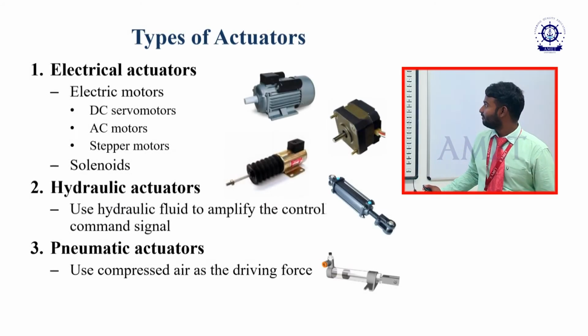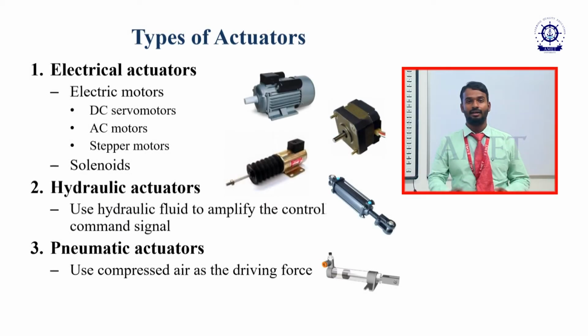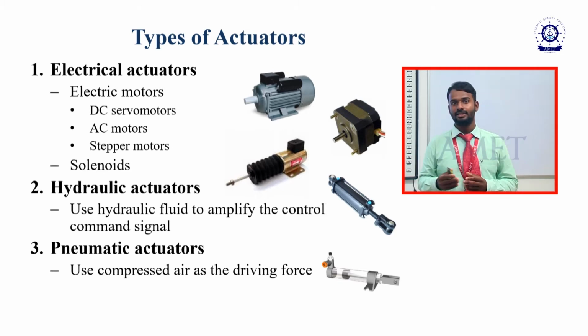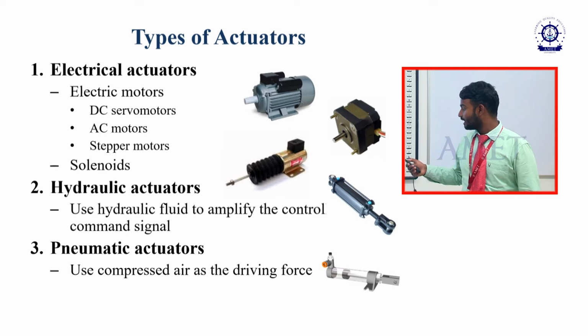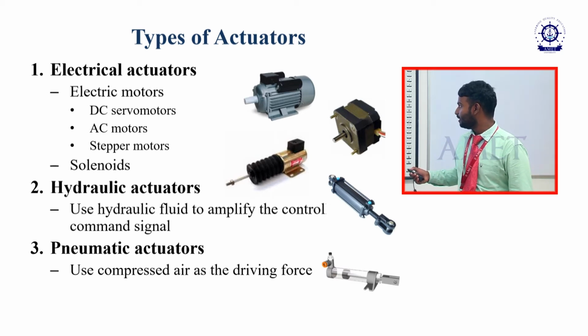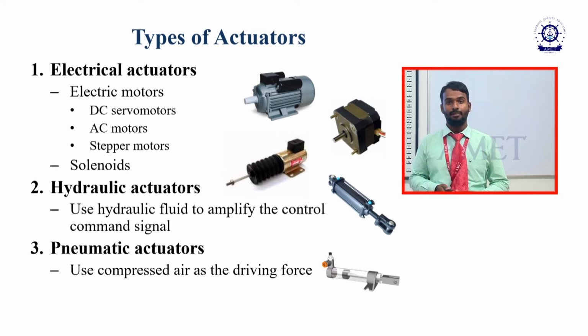These are the different types of actuators. Mainly, actuators are classified into three different types, based on their way of input: either electrical or mechanical. The mechanical type is classified into two types, hydraulic or pneumatic. In the electrical actuator we are just considering the motors. You can see the electrical motor may be a DC motor, an AC motor or a stepper motor.